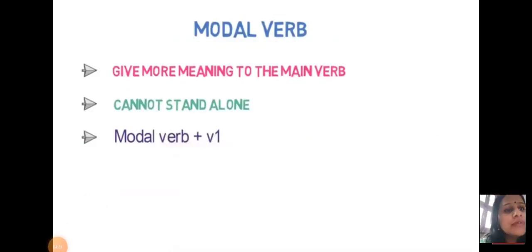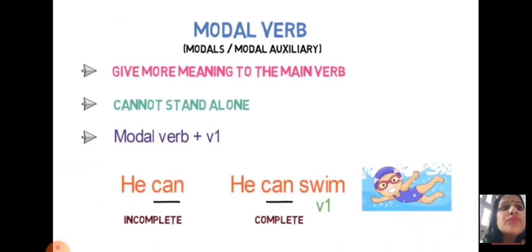Now move forward for the modal verbs. Once again, we will discuss all about modal verbs. Let us discuss the three main points. They give more meaning to the main verb. They cannot stand alone. A modal verb always comes with the verb's first form. So these are the three steps you have to remember. Then modal verbs, or modal auxiliaries, helping verbs, can be understood in a better way. I have already shared that modal verbs can also be called modals or modal auxiliaries.